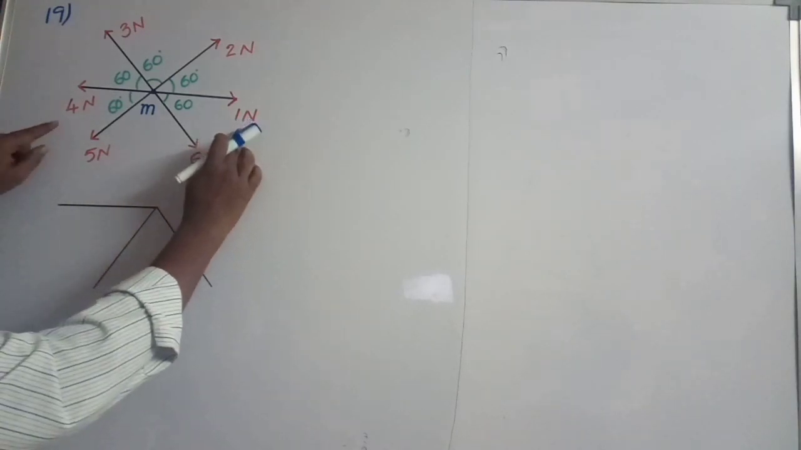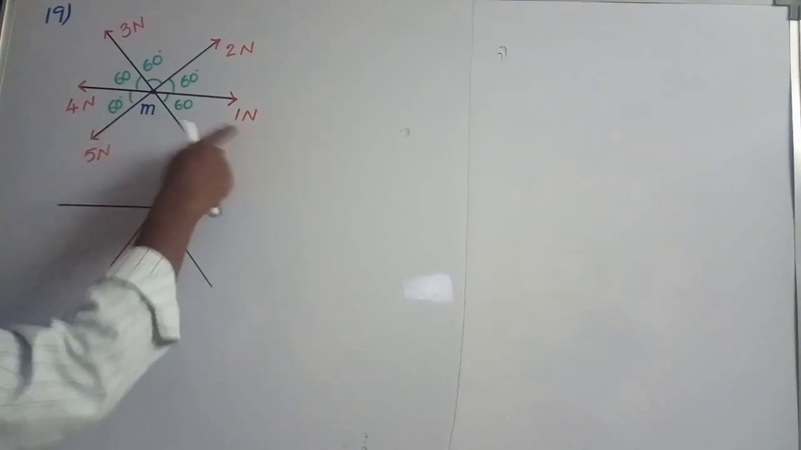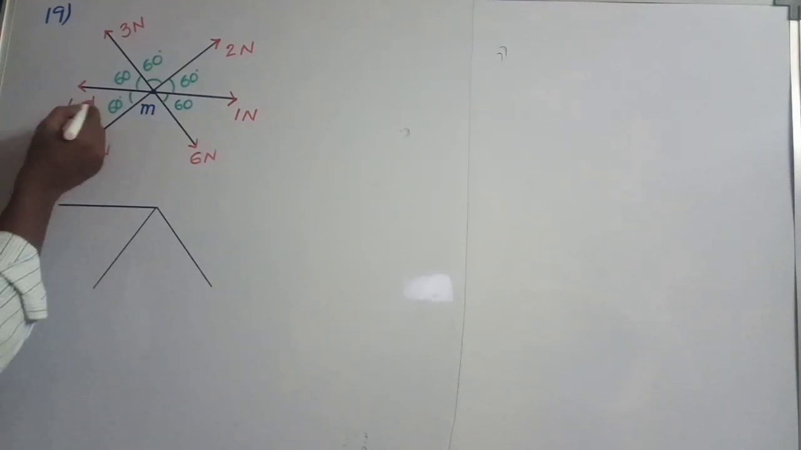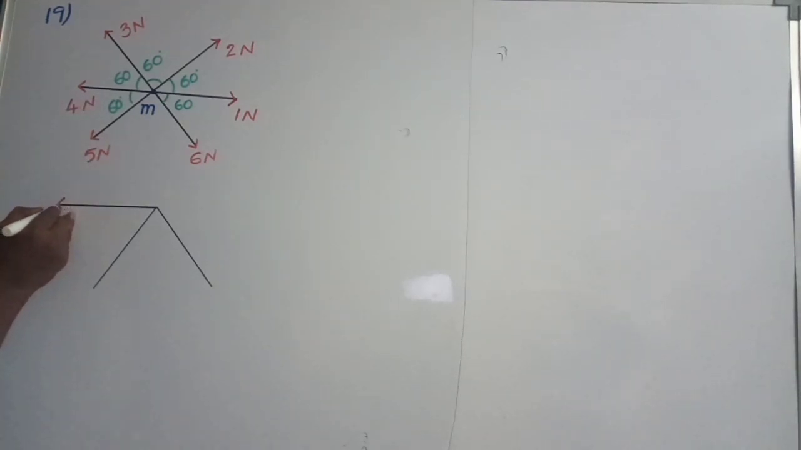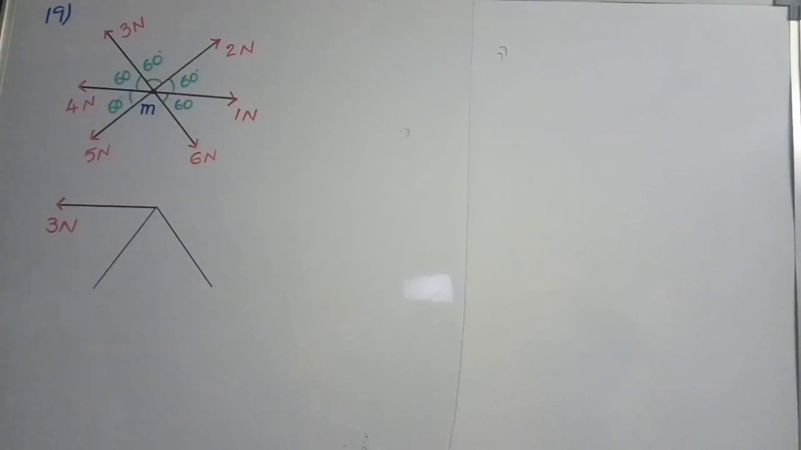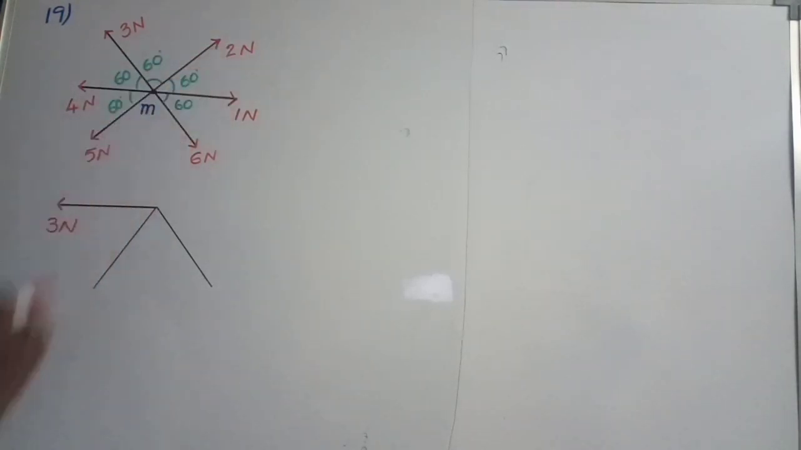Suppose you observe 1 Newton and 4 Newton: 4 is the bigger and 1 is the smaller. We should write 4 minus 1, which is equal to 3 Newton. The direction of this 3 Newton is along the direction of 4 Newton. So 3 Newton force acts in this direction. Next, come to 5 Newton and 2 Newton. Both are in opposite directions, so subtract one from the other. 5 minus 2 gives 3. The resultant is along the direction of 5 Newton, so it is 3 Newton in this direction.